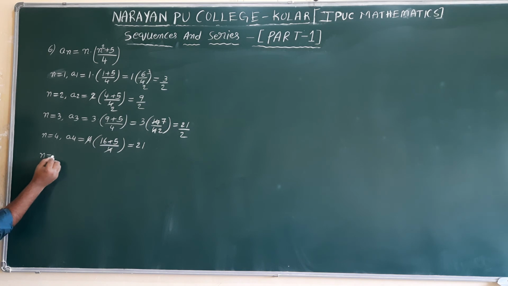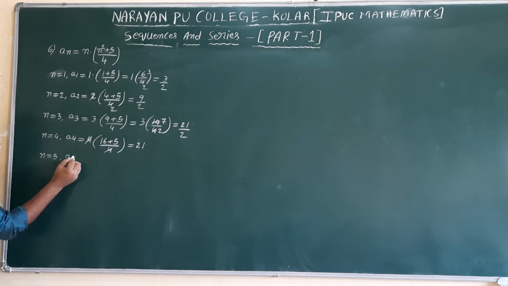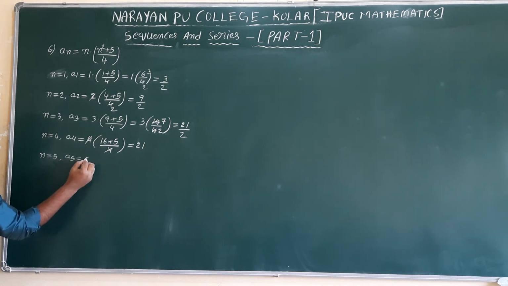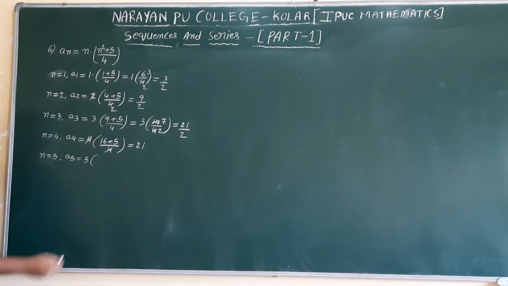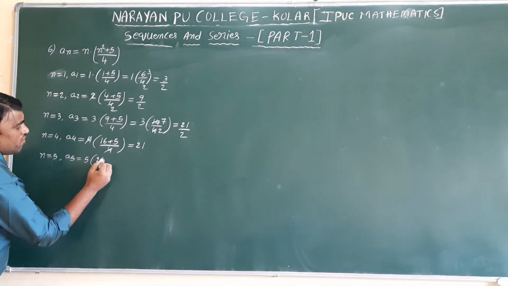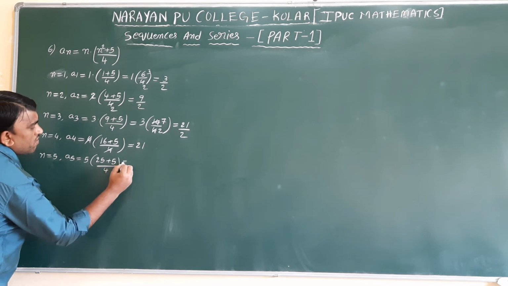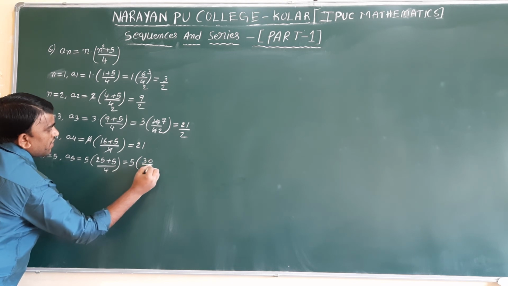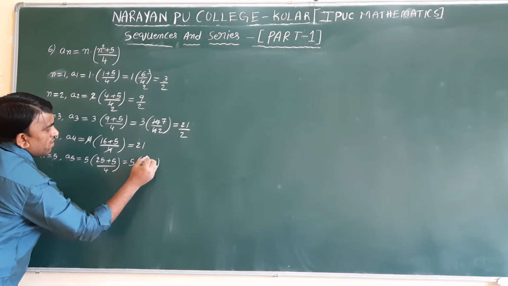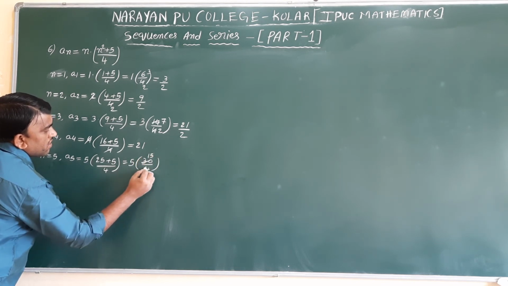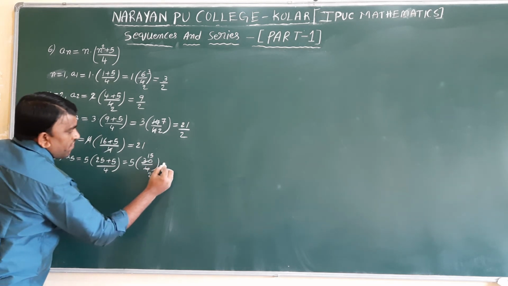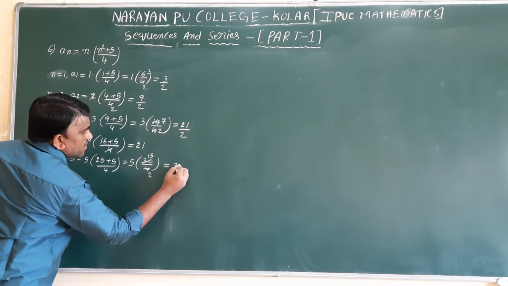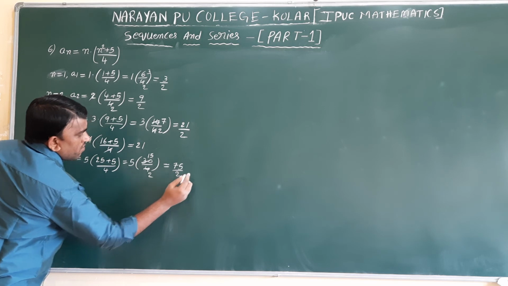Next n value 5: a5, 5 into 5 square is 25 plus 5 divided by 4. 5 into 25 plus 5 is 30 divided by 4, 2 table, 2 15 ja, 30, 2 2 ja. So 15 into 5, 75 divided by 2.